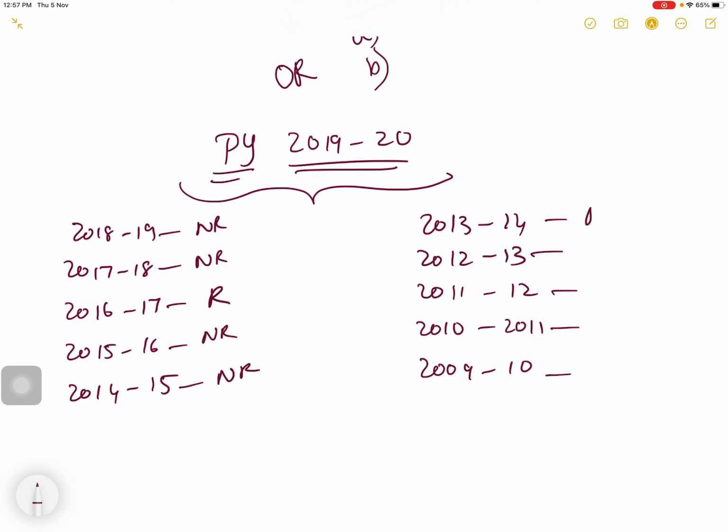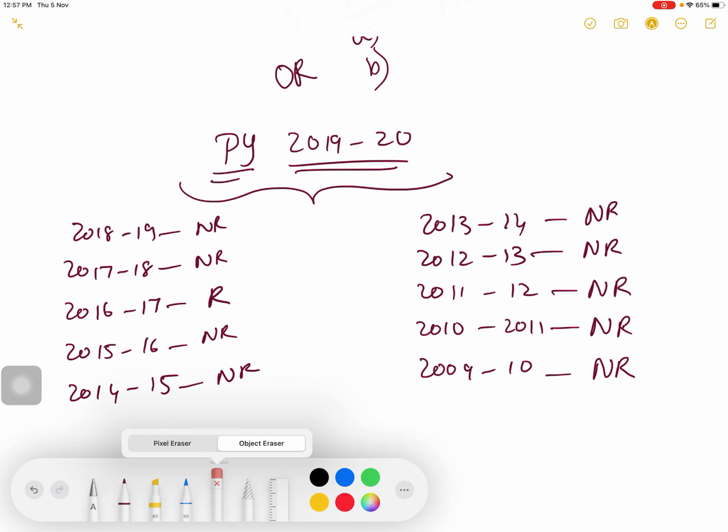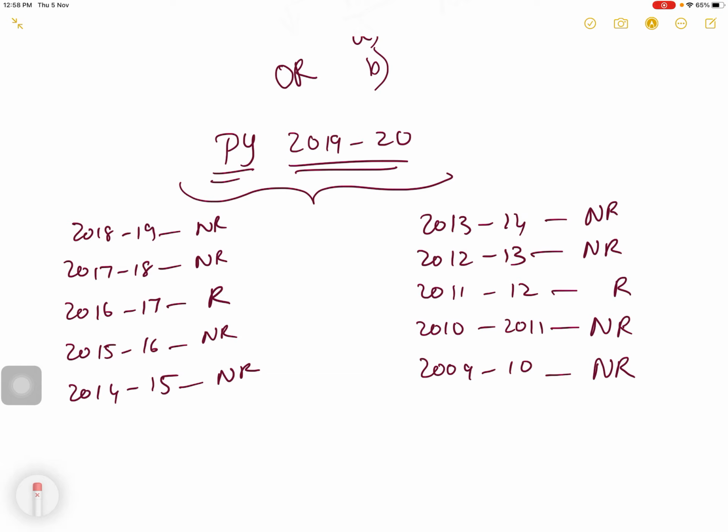In this case, what is happening? He is not satisfying the first additional condition, because the first additional condition is he should be resident for a minimum of 2 years. Now he is resident only for 1 year. The remaining years he is non-resident. So in this example he is not satisfying the first additional condition.